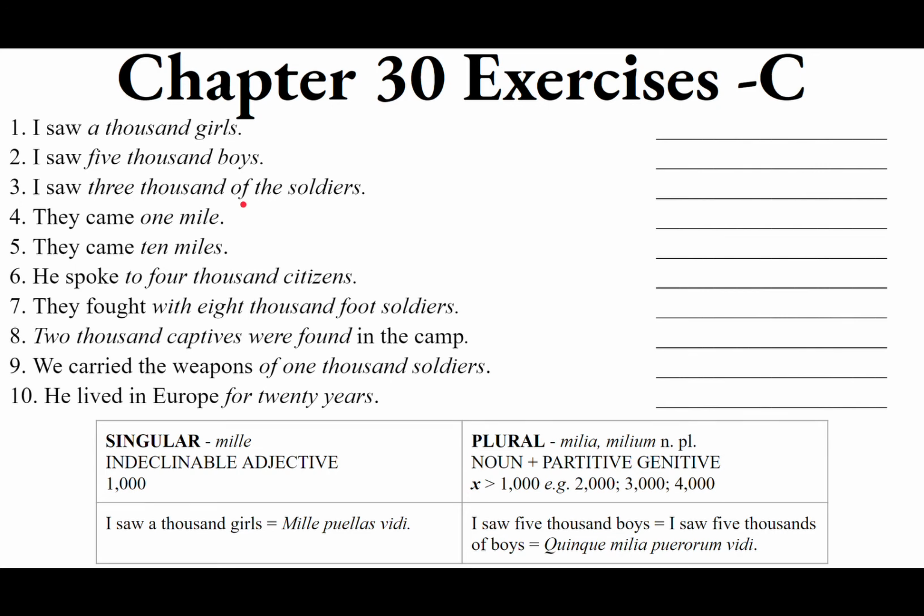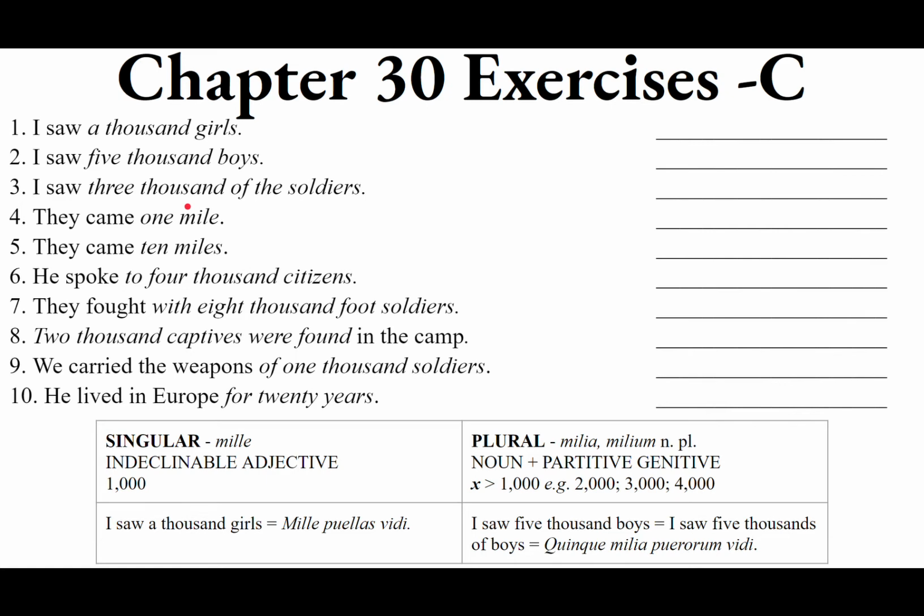They came 1 mile. Okay, what's a mile? 1 mile in Latin, a single mile, is 1,000 paces. A single mile is mille passus, passus, us, masculine, fourth declension. So if they came 1 mile, the verb is came. Who did? They did. So they are the subject. This is our verb in the past tense. It's perfect tense.